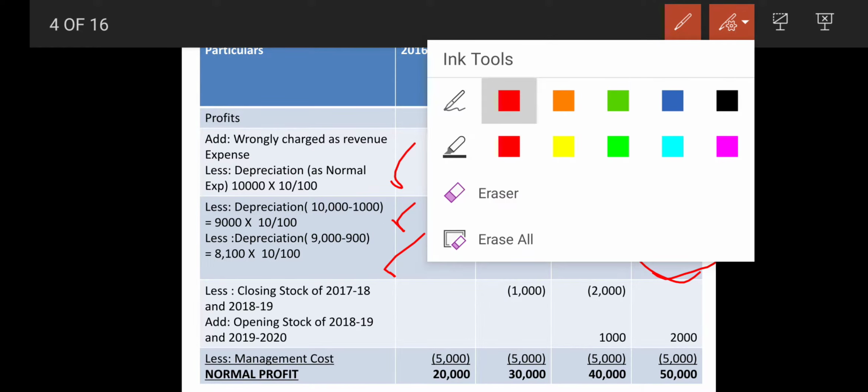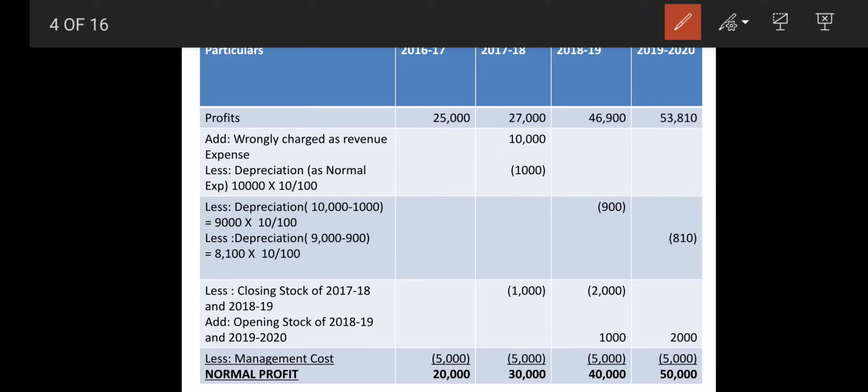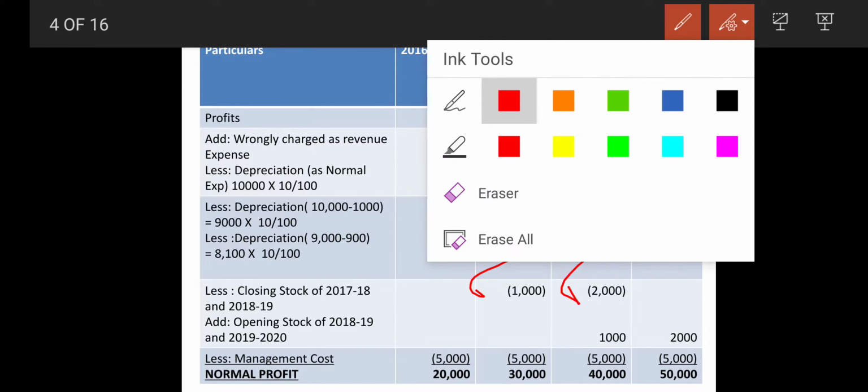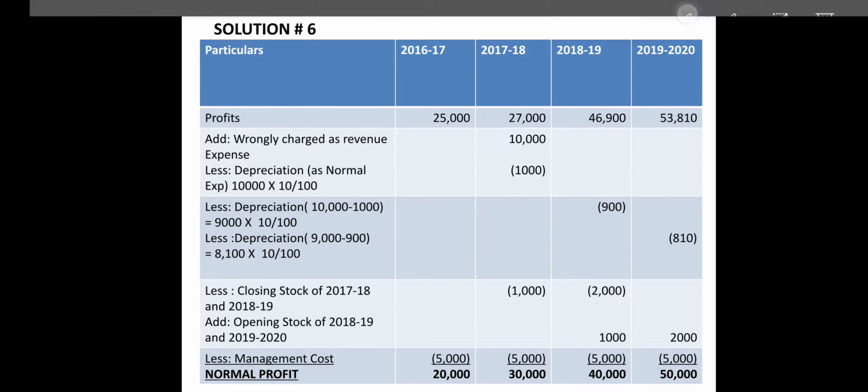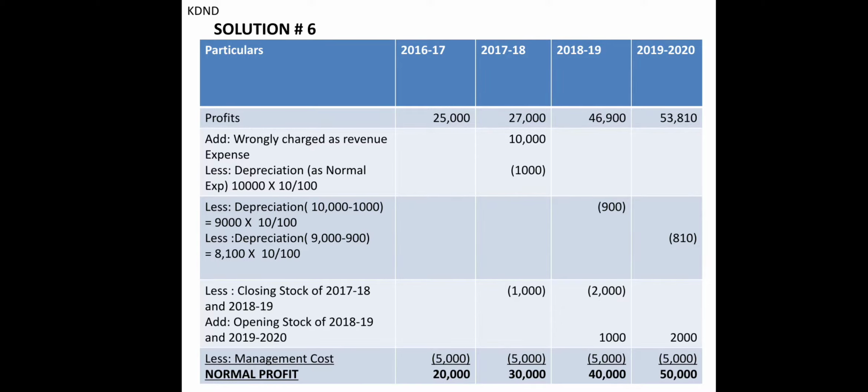Right now comes the next point, that is closing stock. So when the closing stock of 2017-18 is overvalued, we have to make it down, so we have to minus that. So both here it is overvalued closing stock, so we are going to minus that. But at the same time, if the first year is overvalued, that closing stock will be reflecting as an opening stock. You can see over here opening stock of the next year.